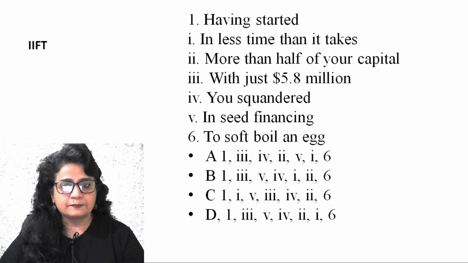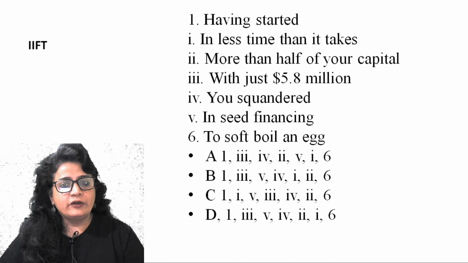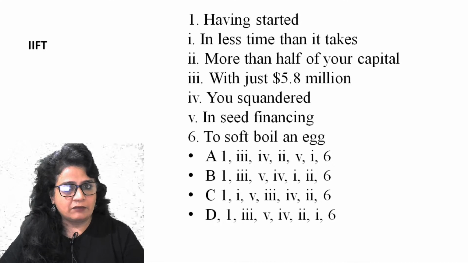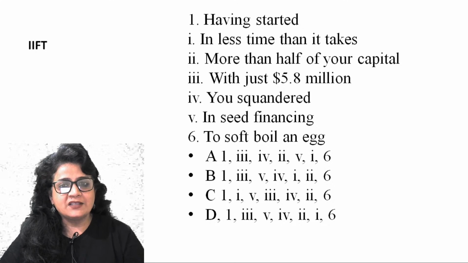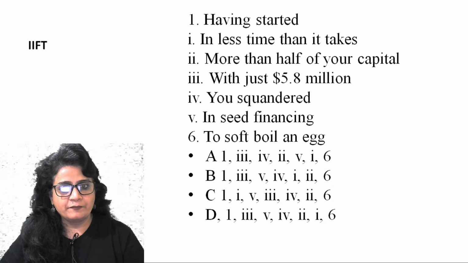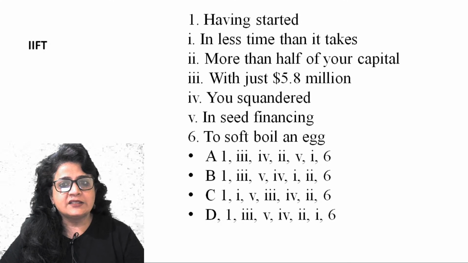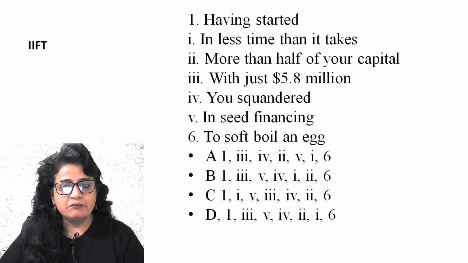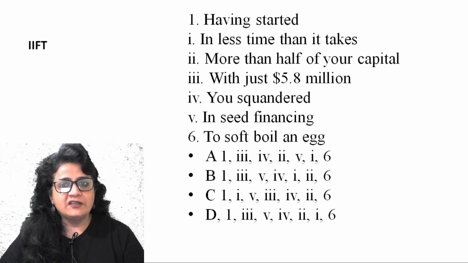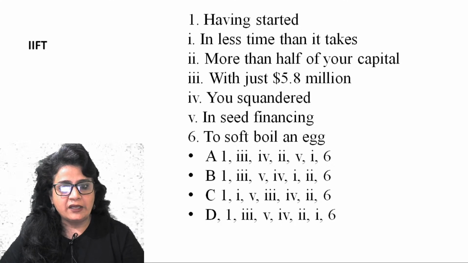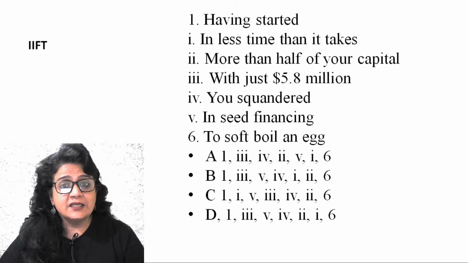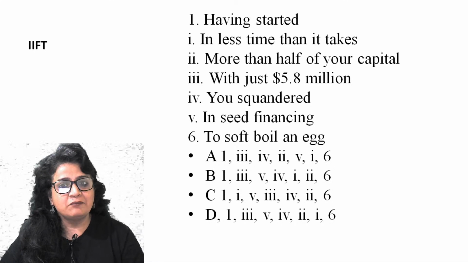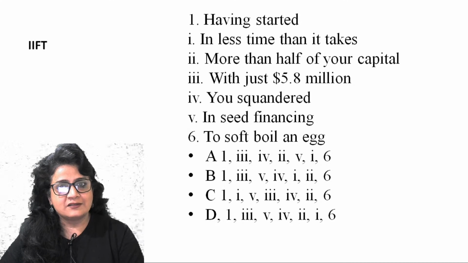So having started, what should it be followed by? Third statement or first statement? That's what the option is. So having started with just 5.8 million, or having started in less time than it takes. What takes? So possibly first is not the statement which should come after first. It should be third. Having started with just 5.8 million. The third should be followed by what? 5.8 million in seed financing, right? So that's how the statement which goes with finance is million, right? So the money amount and with seed financing.